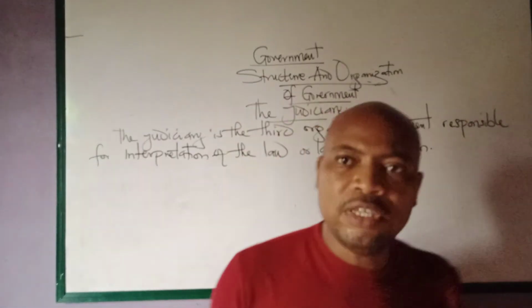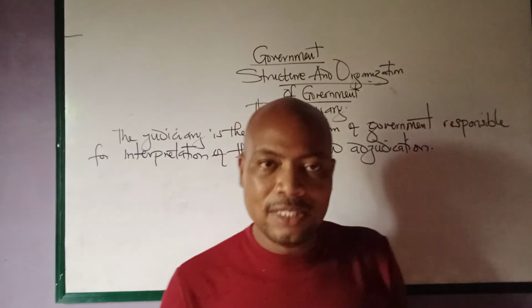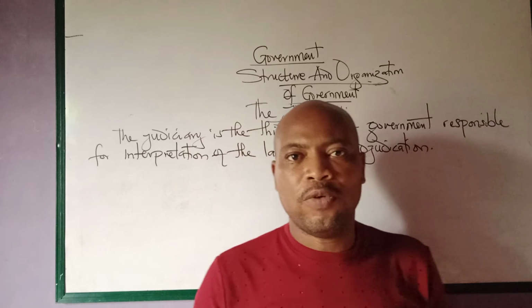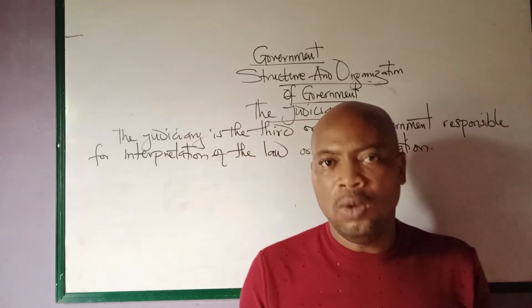So the judiciary is the third organ of the government, and as the third organ of the government, it is responsible for the interpretation of law or for adjudication of a law.